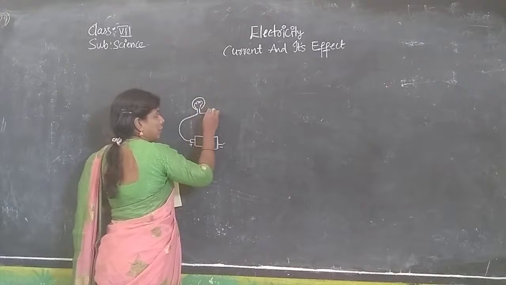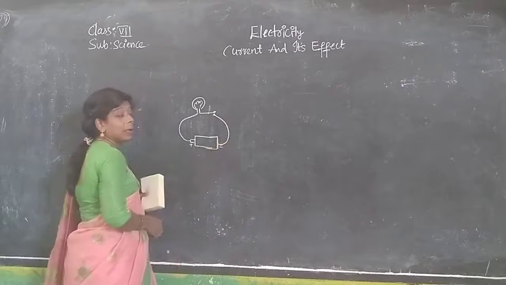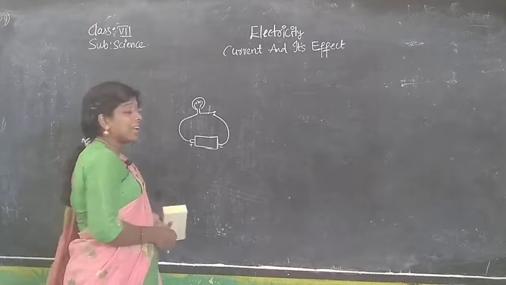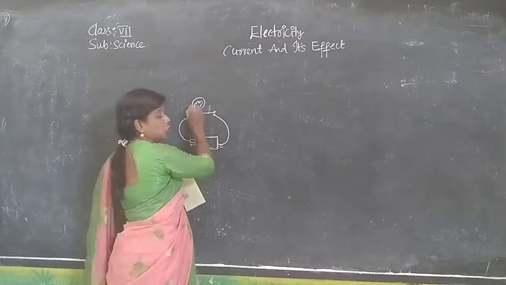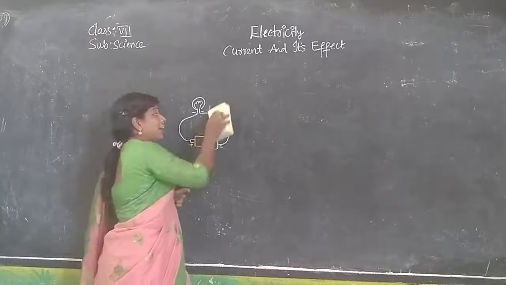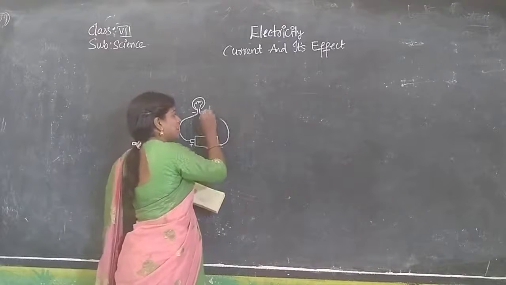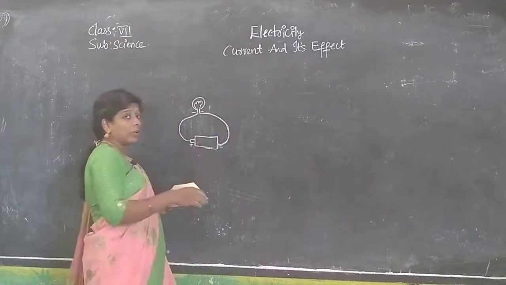Here you can use an on-off key and wire. Still we can add many in that dry cell. Positive charges are reaching, negative charges are reaching, and even without using the key, if we directly give connection, the bulb will be glowing.